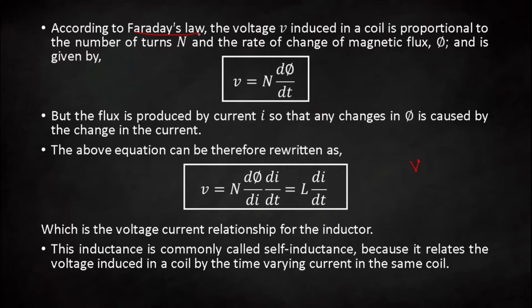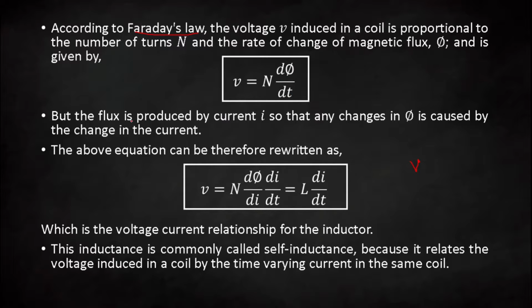According to Faraday's law, the voltage V induced in a coil is proportional to the number of turns n and the rate of change of magnetic flux phi. So V is equal to n multiplied by d phi by dt. It means V is directly proportional to the rate of change of flux.